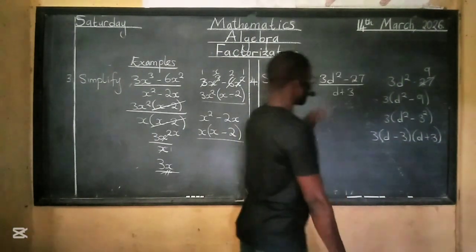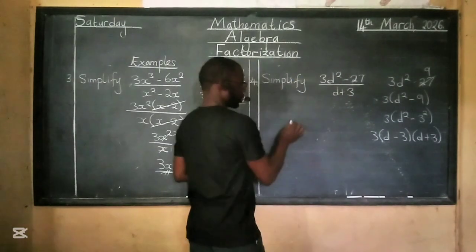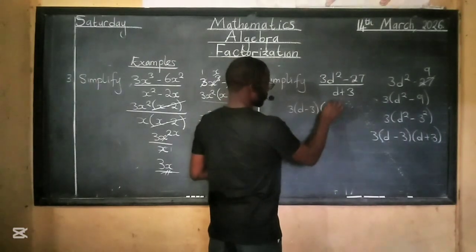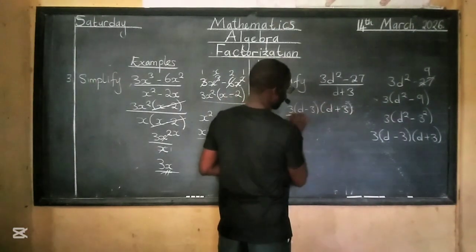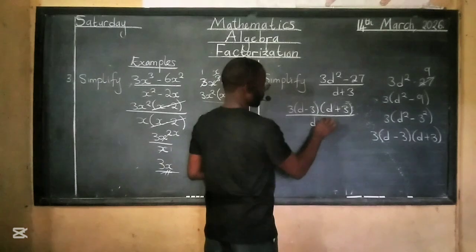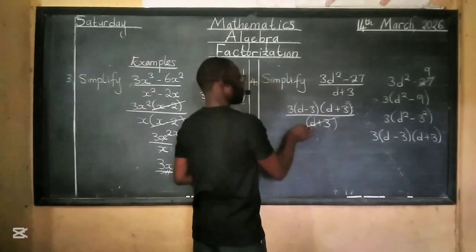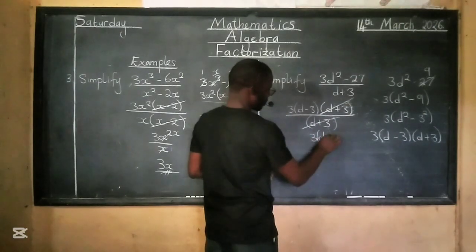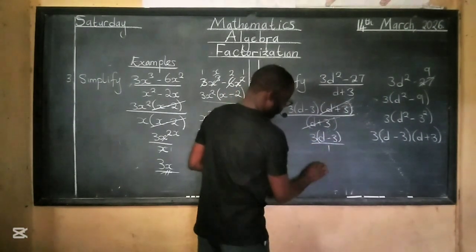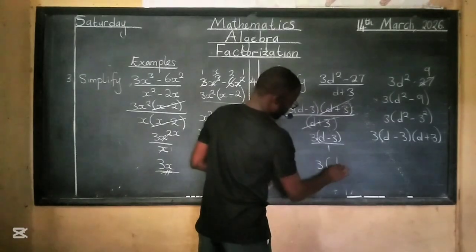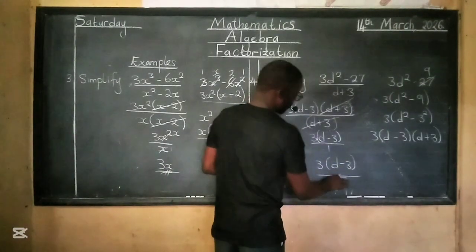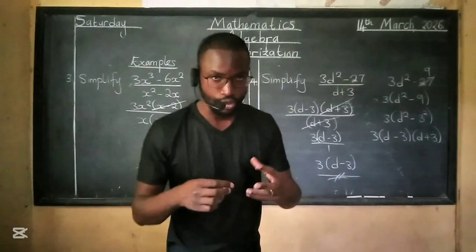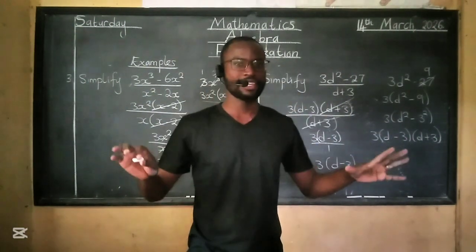Then we bring that stuff here because we can't factorize this. So the top part will be 3 times d minus 3 times d plus 3, everything over d plus 3. D plus 3 with d plus 3, I'm remaining with 3 times d minus 3 over 1, which is just 3d minus 3. Do you now see how you can be that confident, slow-moving tortoise when everyone else is panicking?